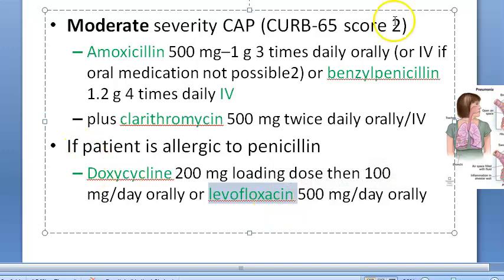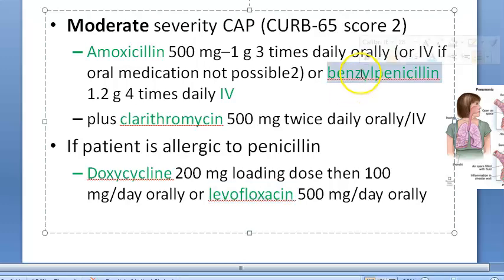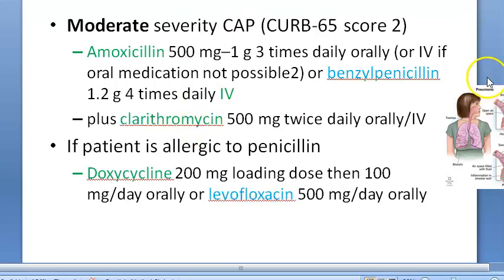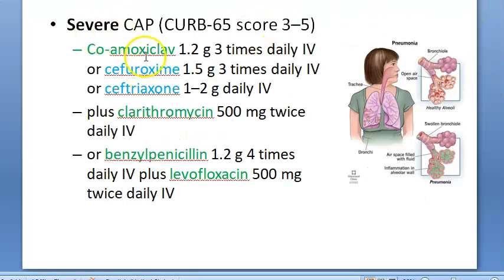Levofloxacin comes under which classification, guys? Fluoroquinolones. Okay, very good. So what got added on this screen? Benzyl penicillin and levofloxacin got added here to the already existing list. Now let's go to severe CAP. Severe CAP, they are adding to the same things.